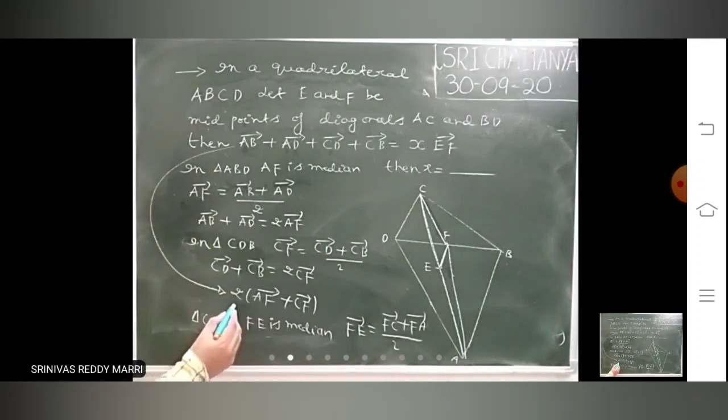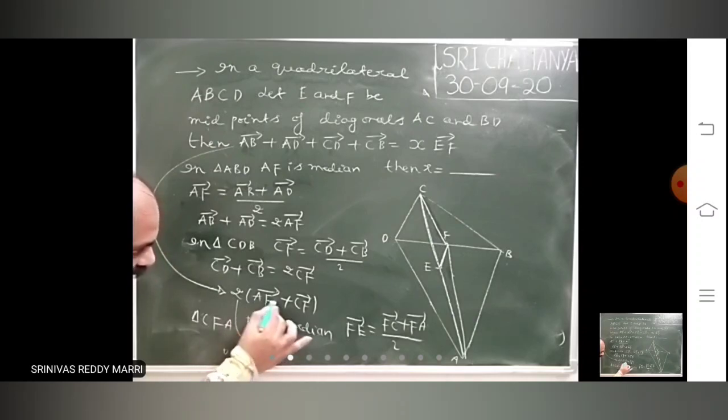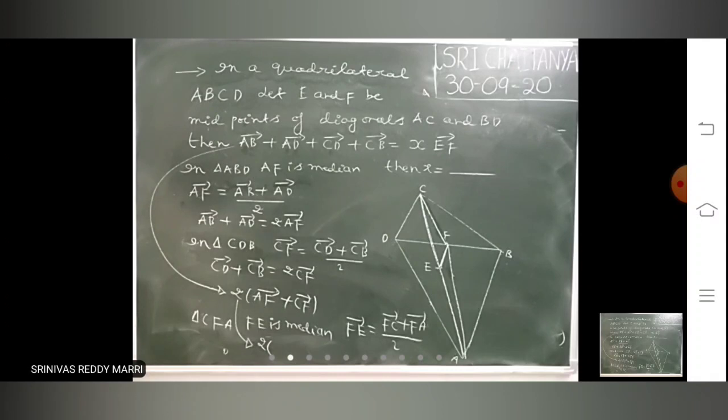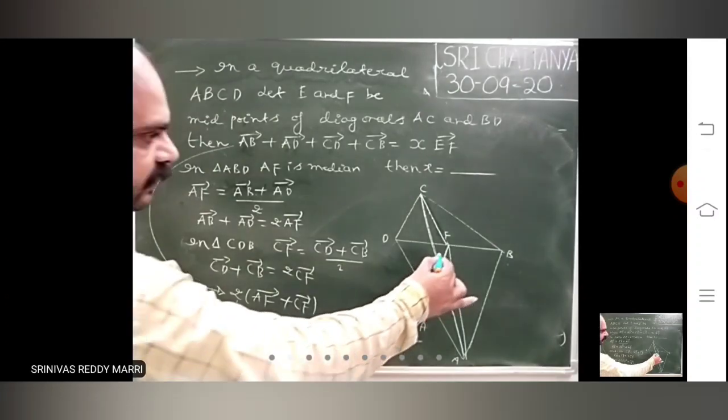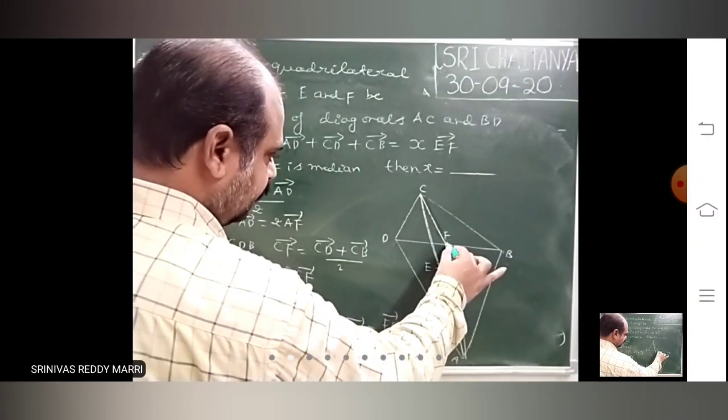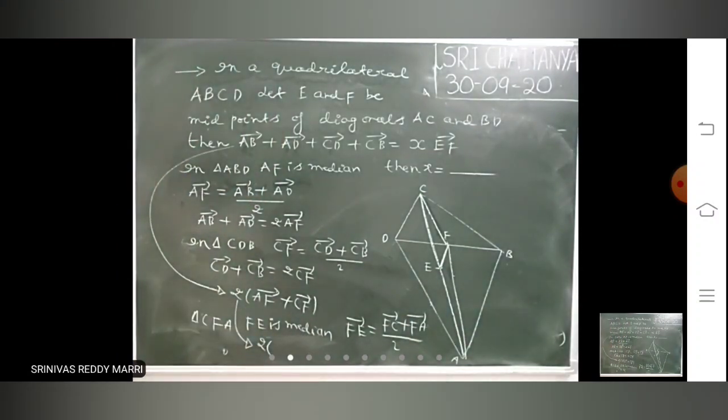So that means this will give 2 into AF bar plus CF bar. CD bar plus CB bar by 2 equals CF bar. So what you got? FE bar equals FC bar plus FA bar by 2.